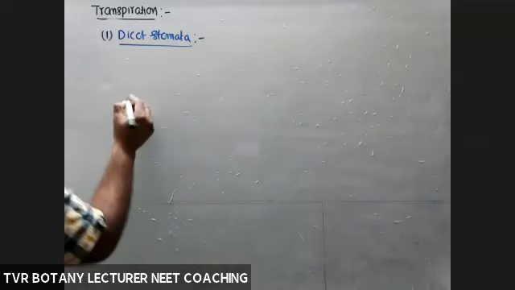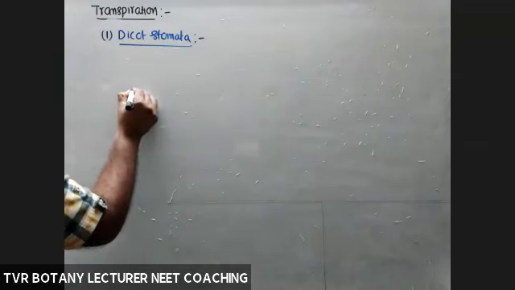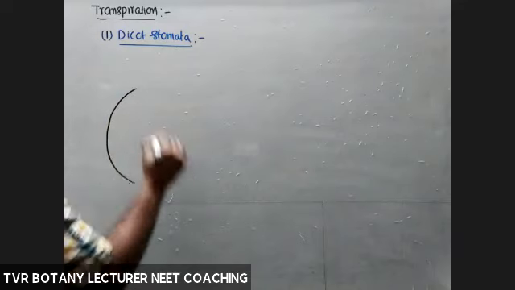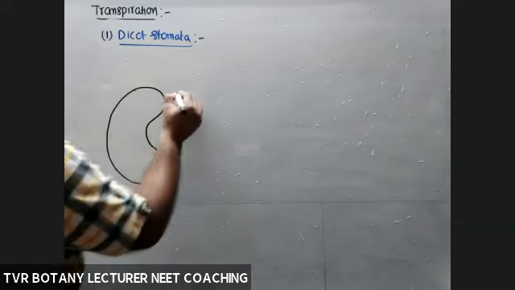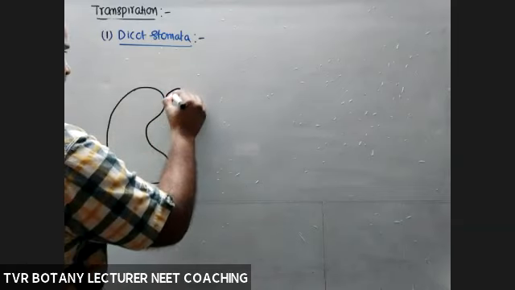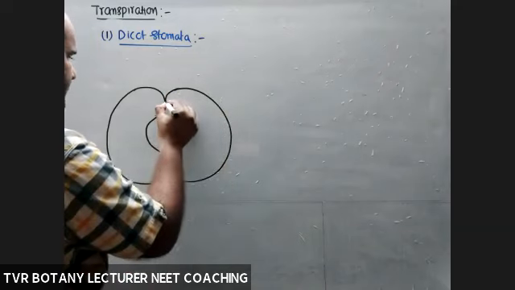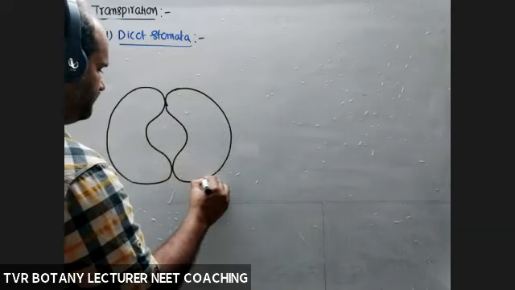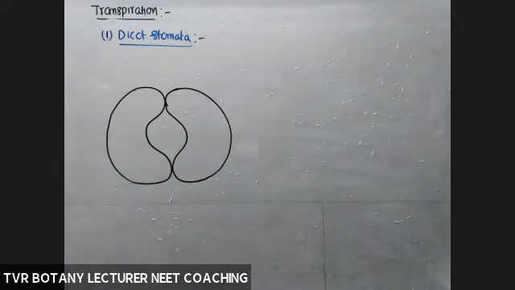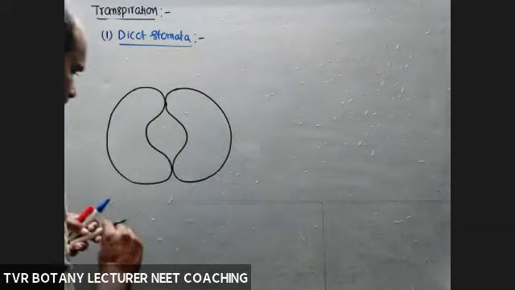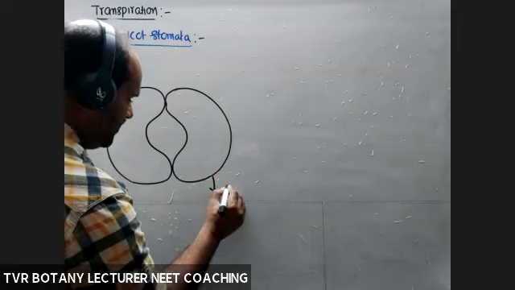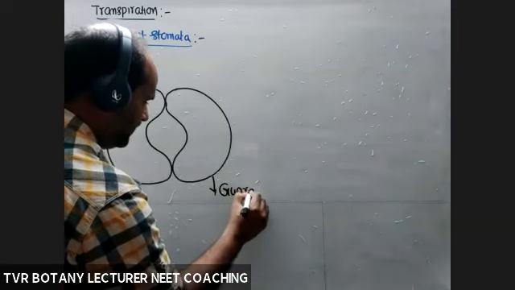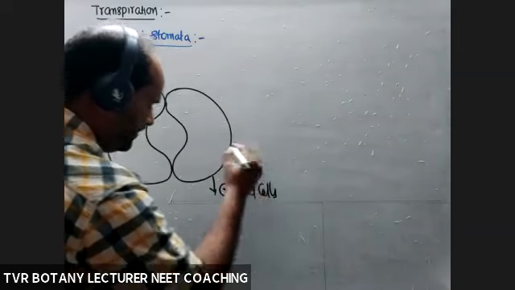In dicots, guard cells are kidney shaped, reniform or bean shaped. Two guard cells.